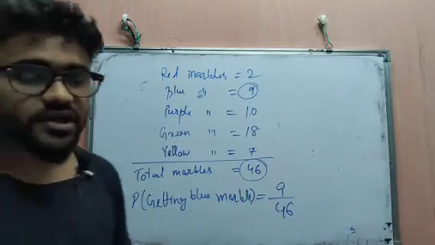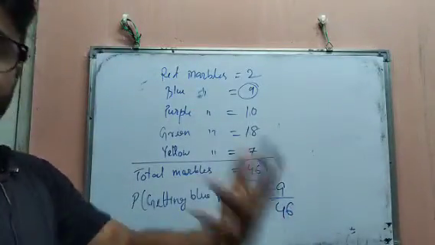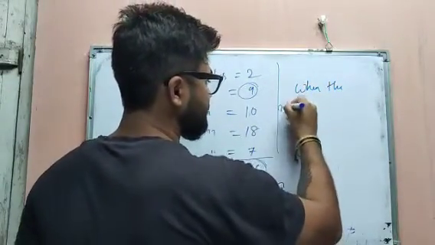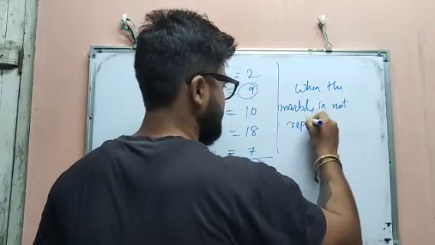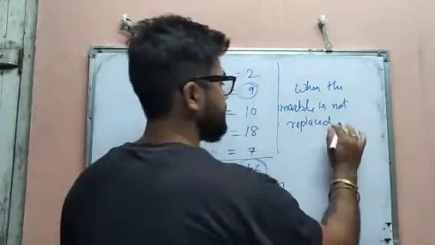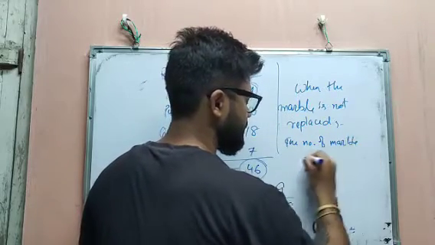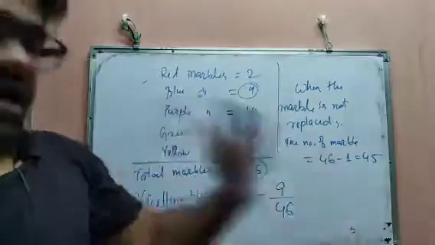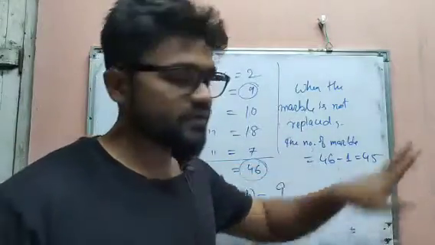Okay. Then question 16, when the marble is not replaced. Suppose you draw the marble, and you have not replaced the marble. So when the marble is not replaced, the total number of marbles will be what? 46 minus 1 equal to 45. As you have not replaced the marble, one marble will be less, so the total number of marbles is 46 minus 1 equal to 45.